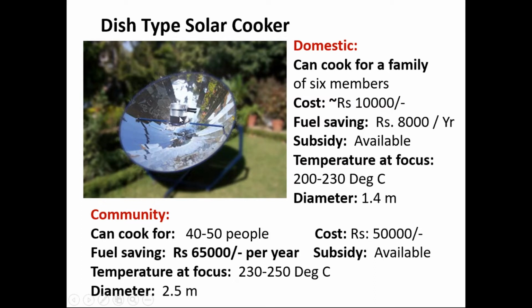So here you can directly place this pressure cooker. आता ह्या साईजला around this dish is 2.5 meters diameter. So for this size of cooker, you can use a 30 liter capacity pressure cooker, and it can cook for 40 to 50 people. आणि जर गॅसवर आपल्याला साधारण 20-25 मिनिट लागत असतील एवढ्या कुकर साठी, सो युजिंग दिस टेक्नॉलॉजी सोलरनी थोडासा जास्ती वेळ लागेल, maybe half an hour.